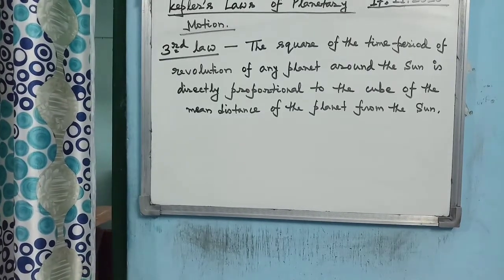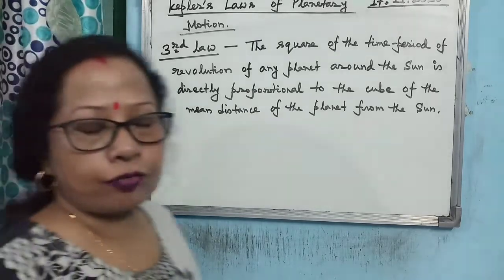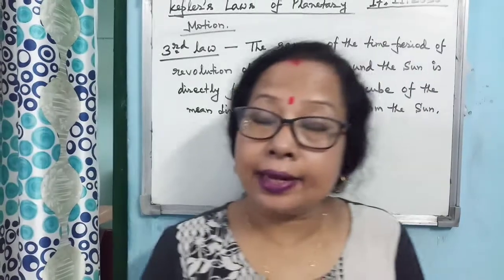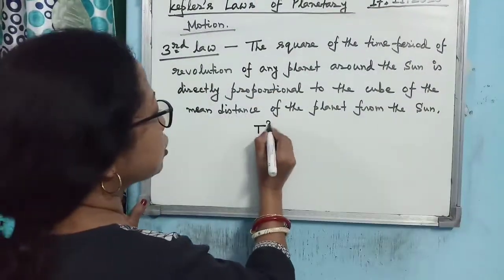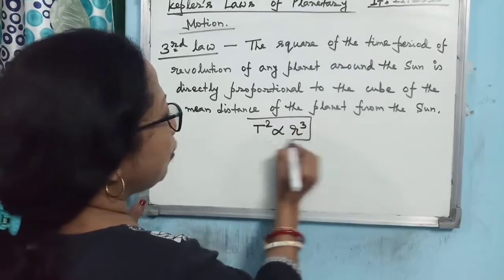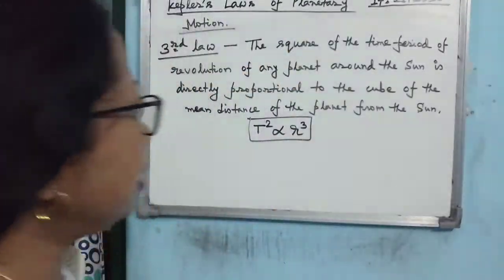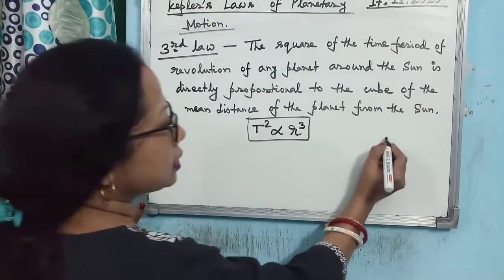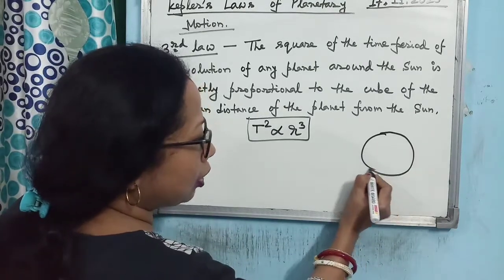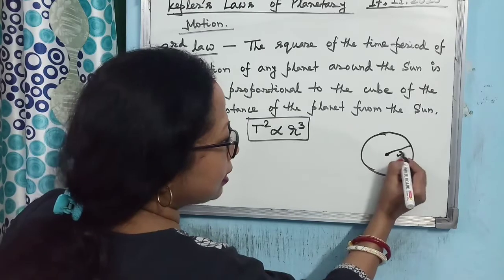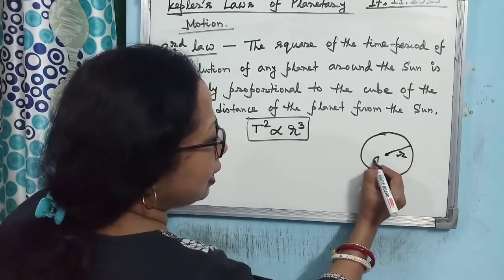Now Kepler's third law states that the square of the time period of revolution of any planet is directly proportional to the cube of the mean distance of the planet from the sun. Means simply it is T square proportional to r cube, where r is the mean distance of the planet from the sun. So here this proof already we have done when I discussed the orbital speed and time period of revolution. So once again, if you consider that instead of an elliptical orbit, this is the mean distance between the planet and the sun.